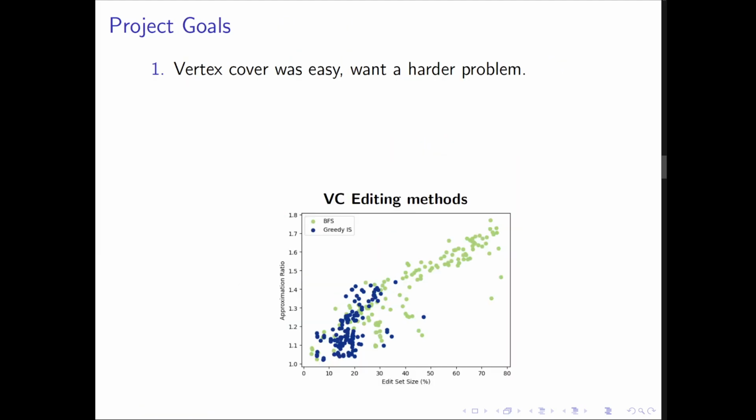Vertex cover was an easy problem. It had good approximations on general graphs already, and an exact solution on bipartite. For our next paper, we wanted to try and solve something a bit harder.